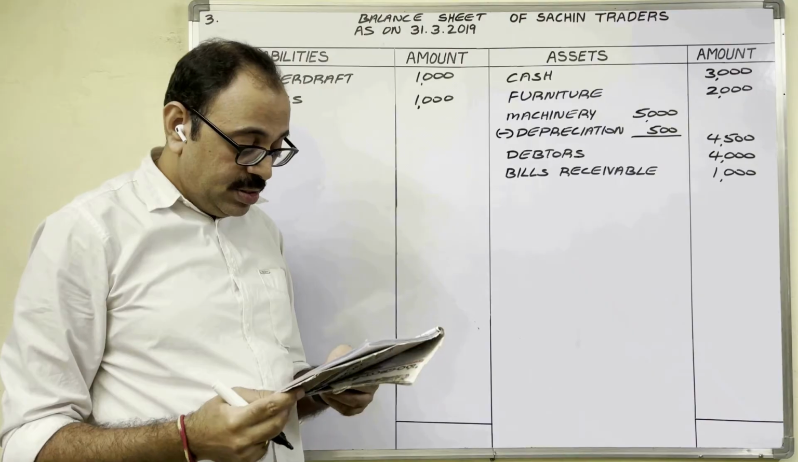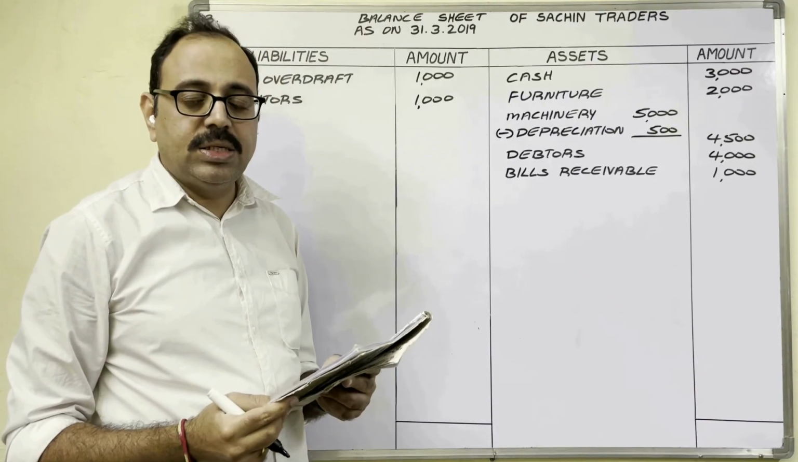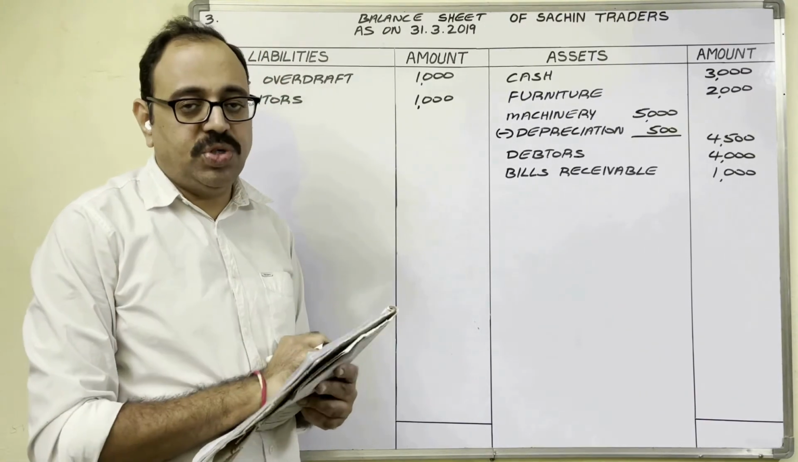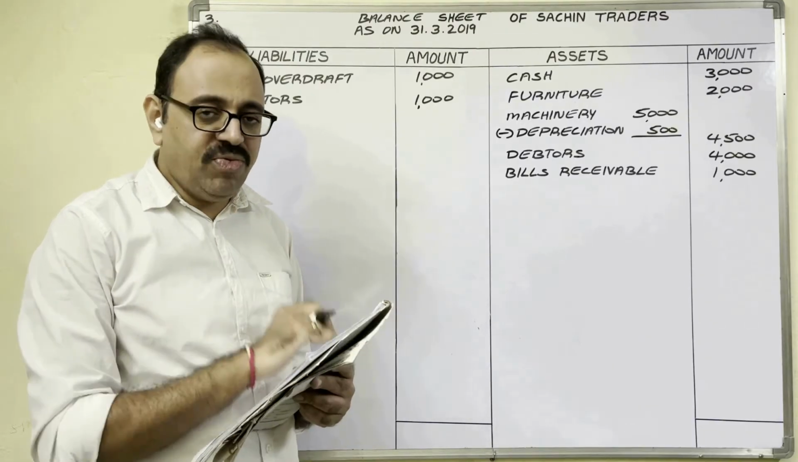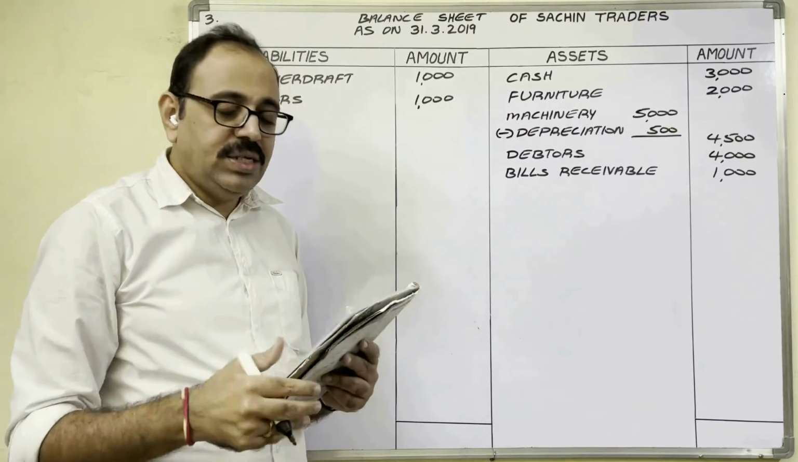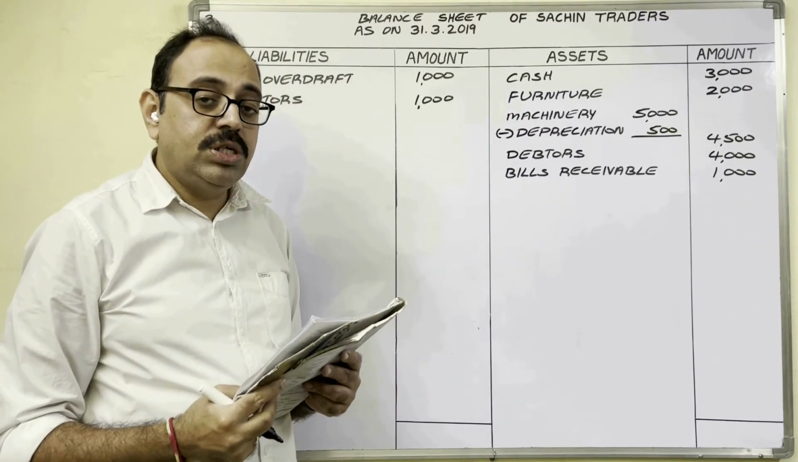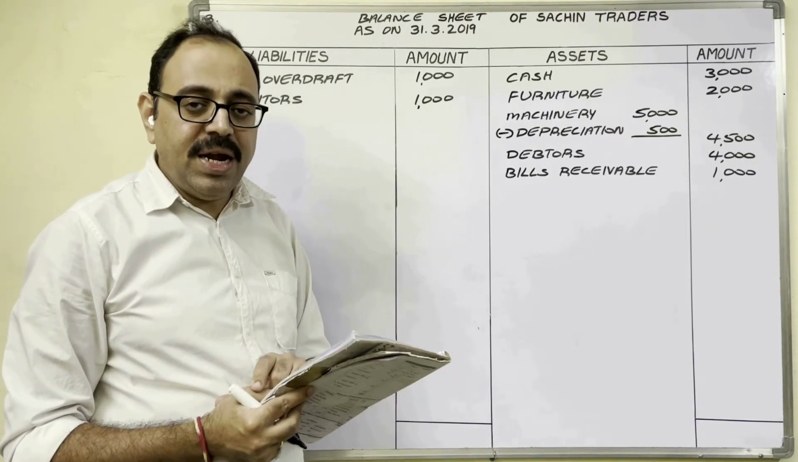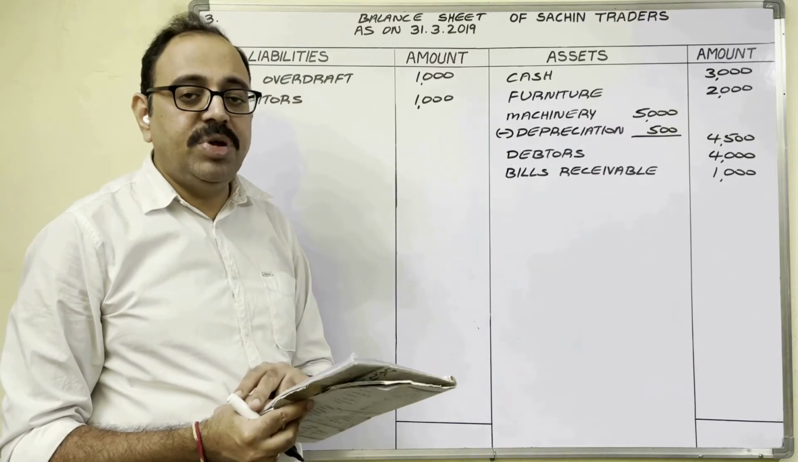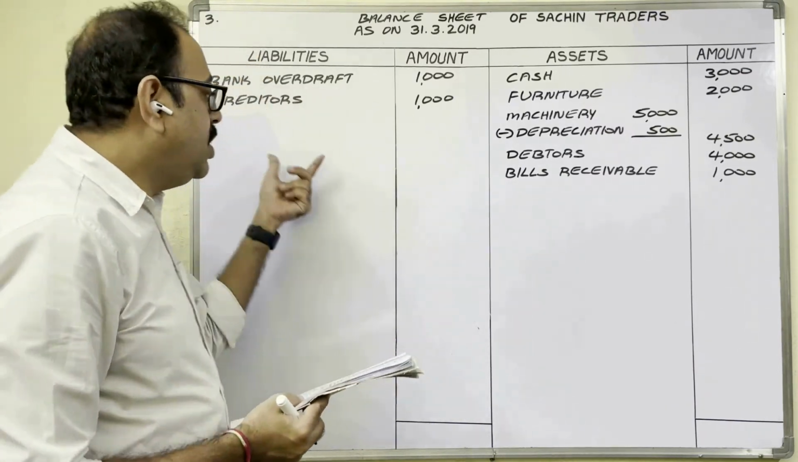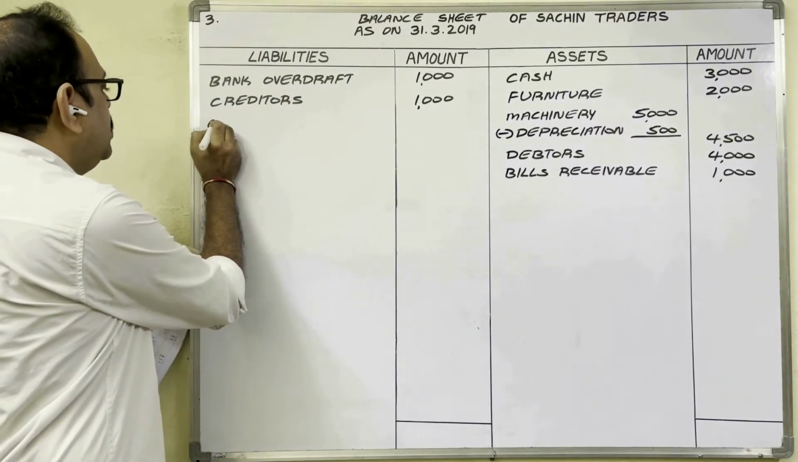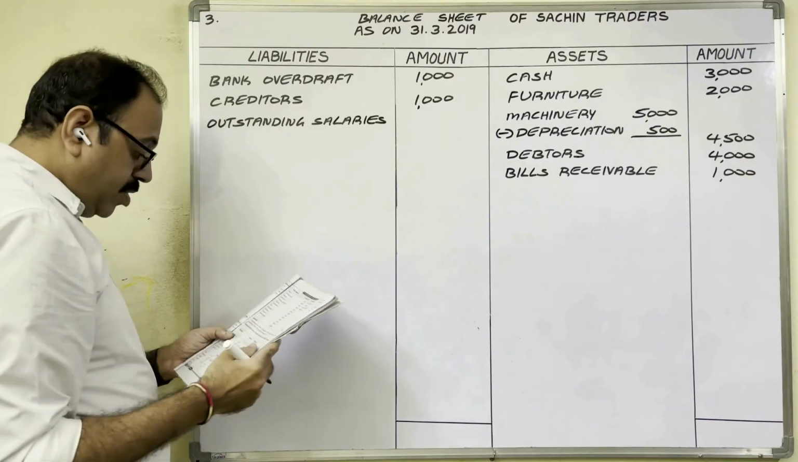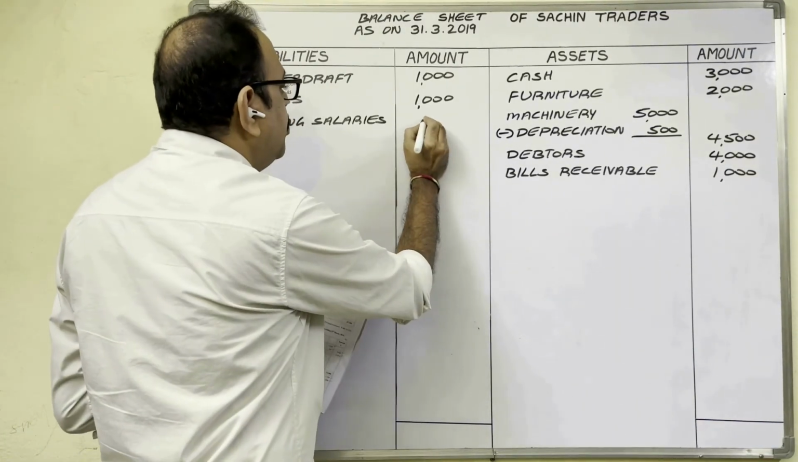Come to adjustments. Outstanding salaries. Adjustment amounts 2 times we should write. Trial balance amounts 1 time. Outstanding salaries 1 time where we wrote profit and loss account. To salary we added. Second time we have to pay salary, means it is a liability. Liability side we have to show. Outstanding salaries. Amount 500 rupees.